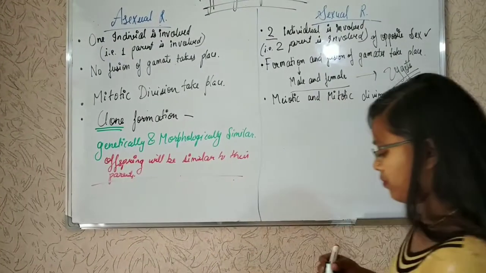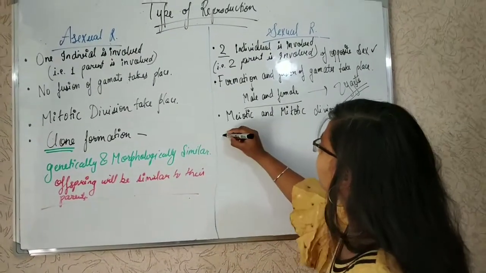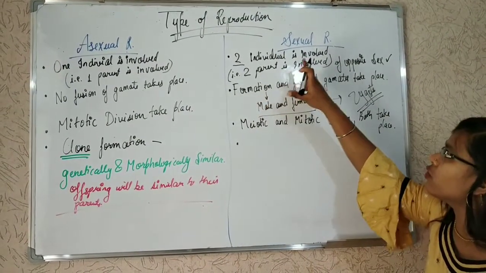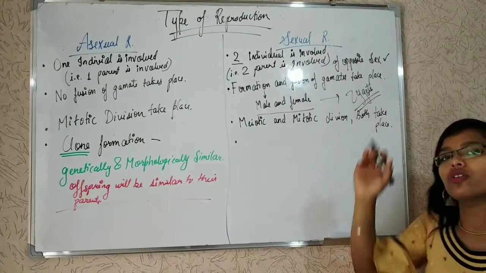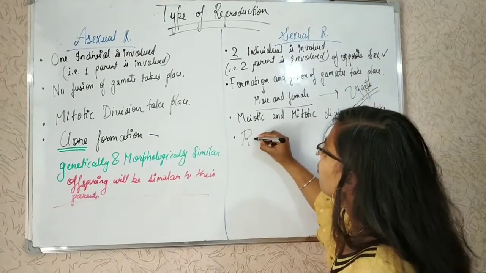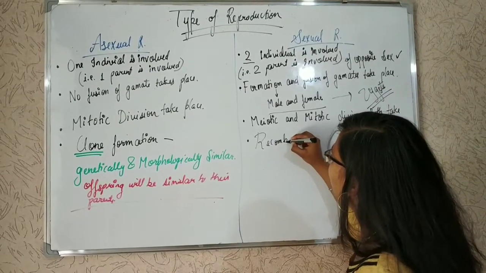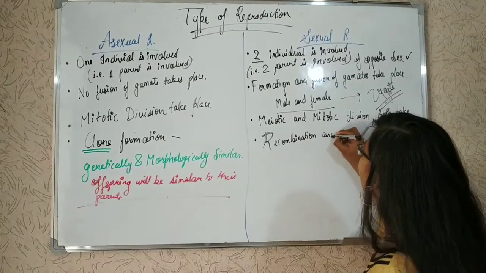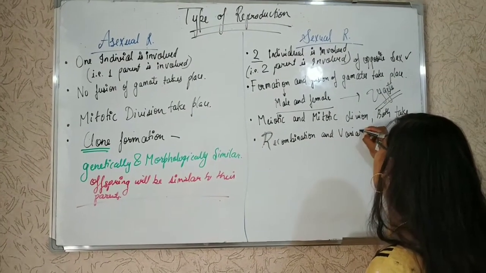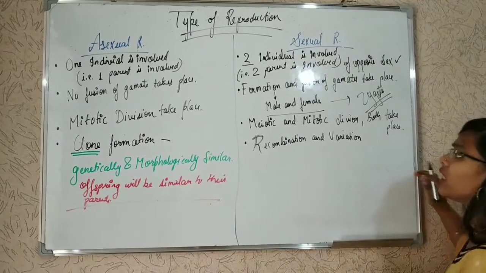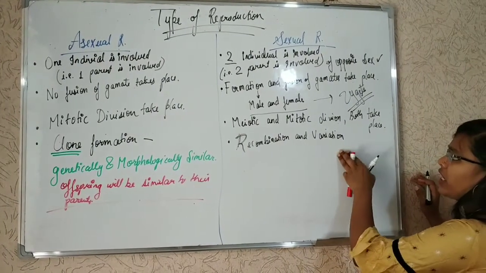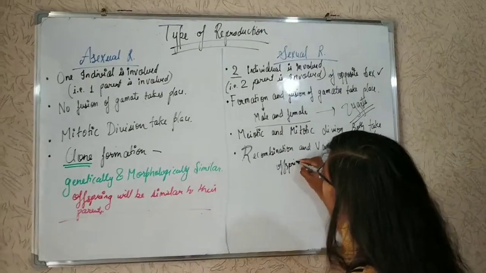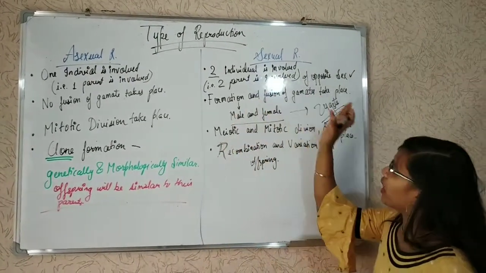And here we compare. Here there is clone formation; here there is no clone formation, as two parents or two individuals of opposite sex are involved, so there will be recombination and variation in the offspring, because fusion and formation of gametes took place.